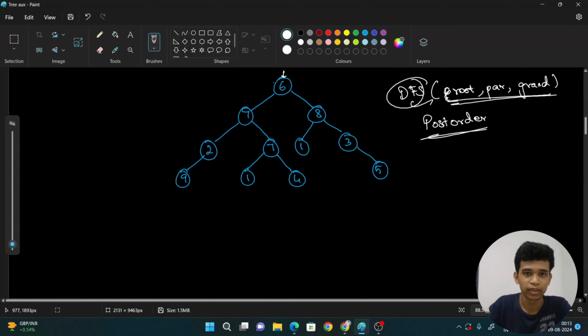First, here, this 6. Go down. Again, I want to check whether this 7 has any grandparent. No. Okay, no. Then I again go to this 2. Whether this 2 has any grandparent. Yes, it has a grandparent and its grandparent value is 6. 6 is even. So I want to take this 2 as my answer.